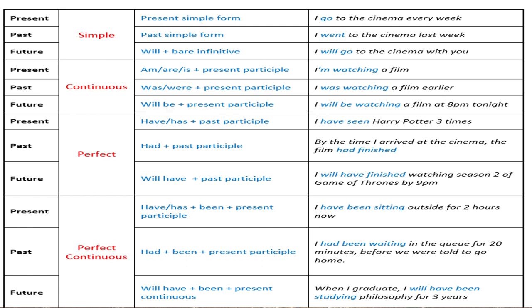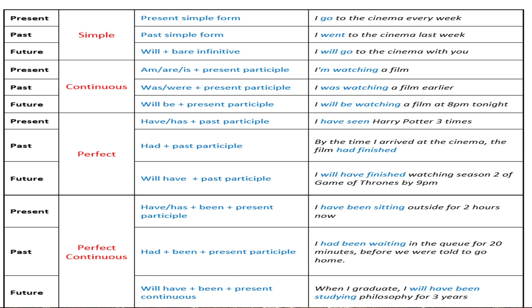So only one subject plus one main verb. That is no helping verb. And past कैसे पता चलेगा? If I am using this base verb in V2 form, that means in past form, then it is called simple past. But here the same rule. All the simple tenses have the same rule. One subject plus one main verb. Past होगा तो V2 form, future होगा only we have to add will to the bare infinitive.